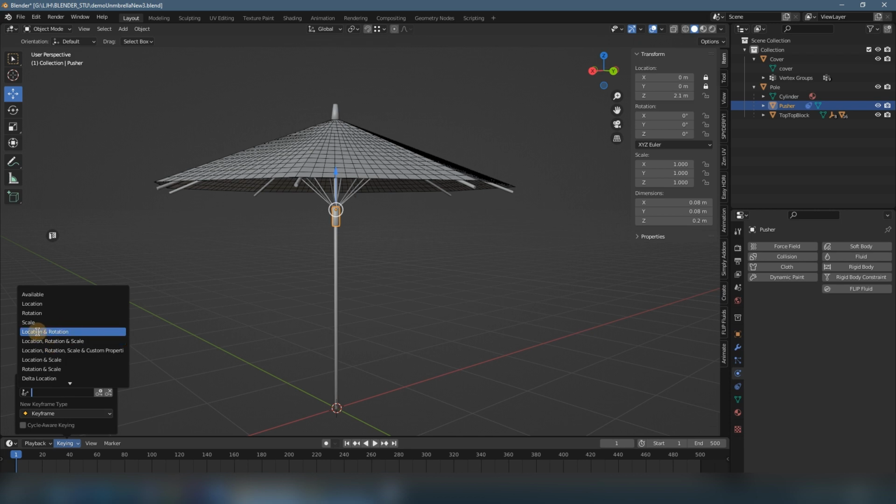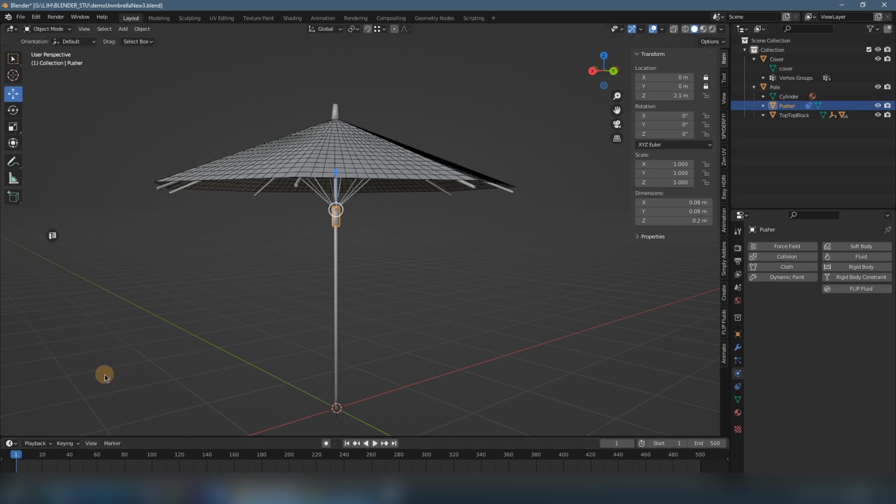For me, I select location and rotation, so now if you press I again, it will directly add a keyframe to the location and rotation channels. You can see here. And so now we add a keyframe to the pole as well. Press I, and we go to frame 40.